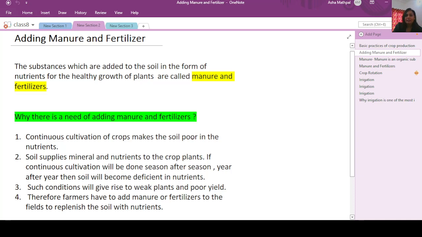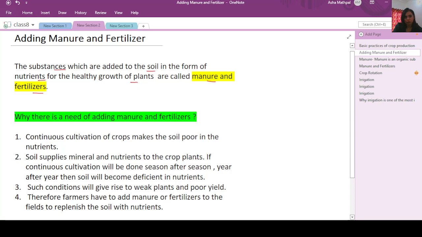We will be adding nutrients to the soil by adding manure and fertilizers in the field or in the soil. So these are the substances which are added to the soil in the form of nutrients for the healthy growth of the plant. And time to time we will have to add the manure and the fertilizers.